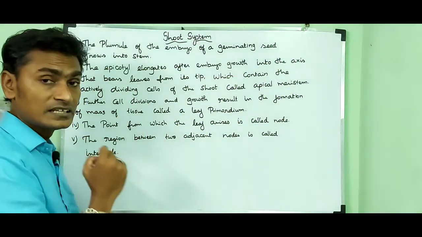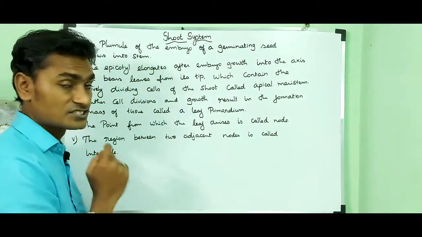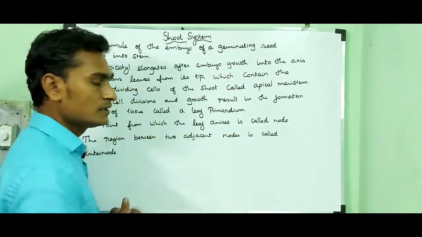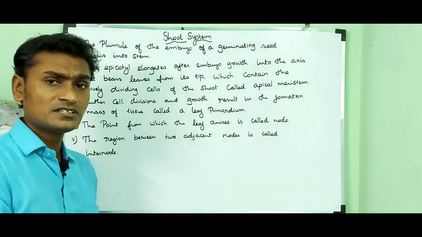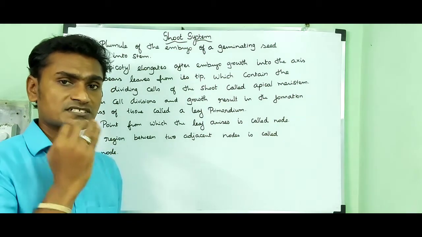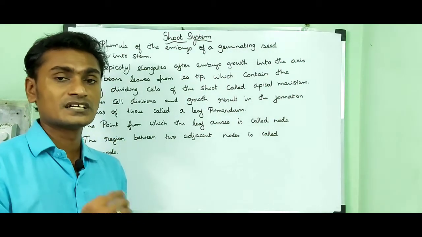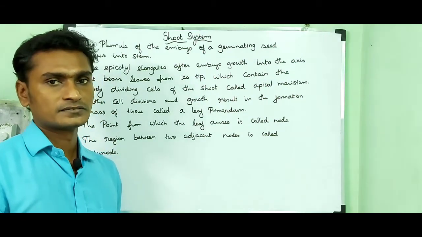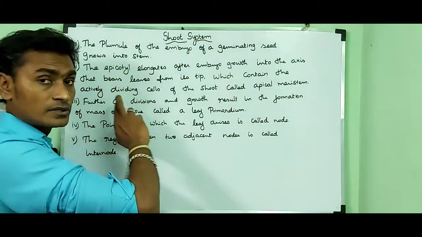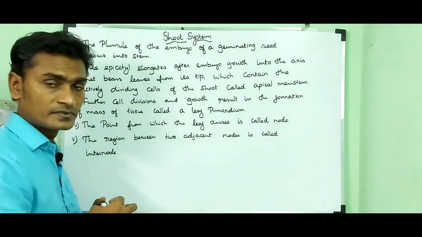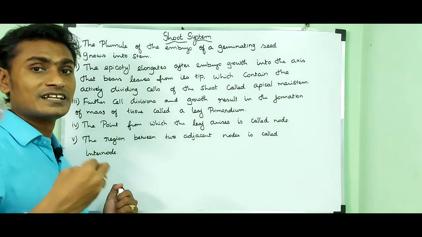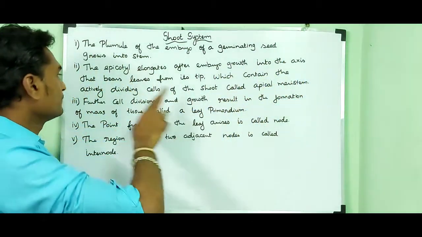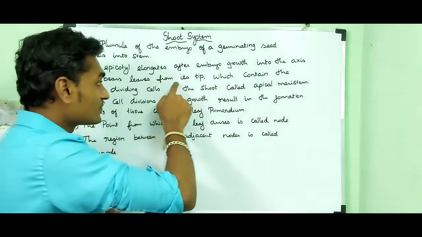That bears leaves from its tip, which contains actively dividing cells of the shoot called apical meristem. Apical meristem means the meristem which is present at the tip. So it can divide continuously and increase the length of a plant. The epicotyl elongates, increasing in length after the embryo grows into an axis, the stem, that bears leaves from its tip.